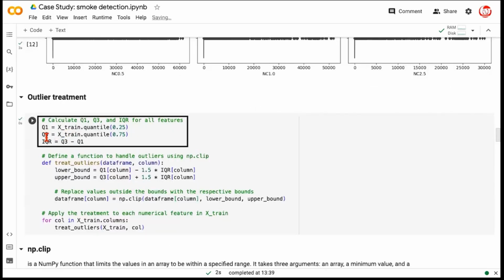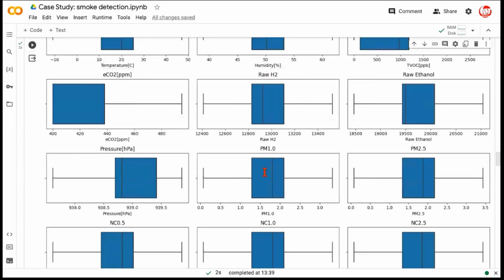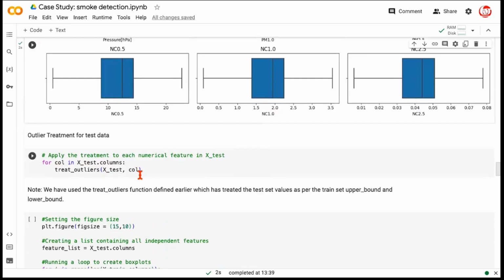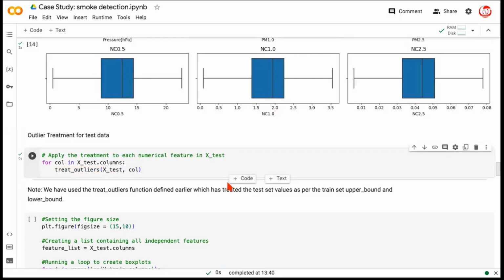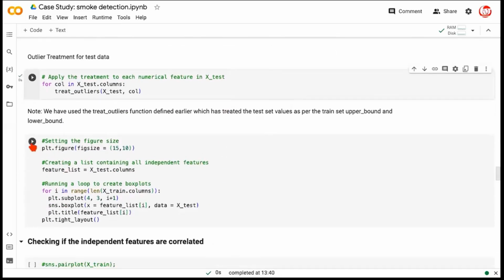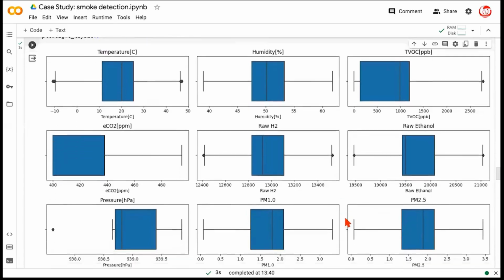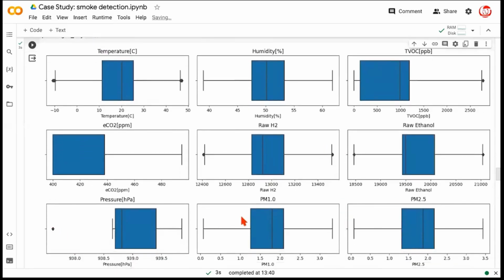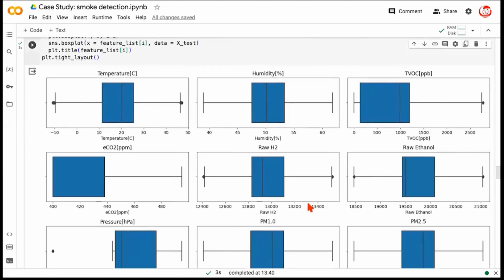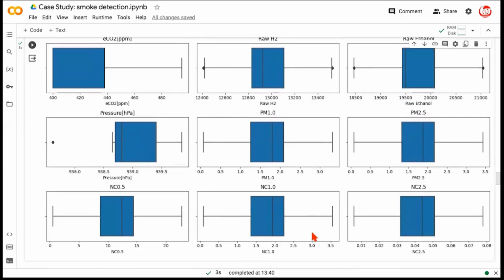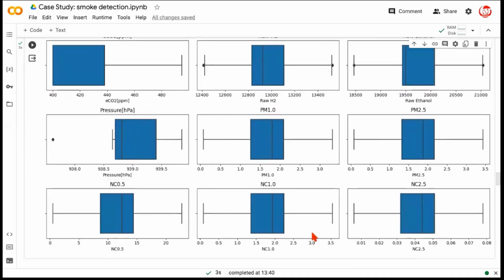Now, based on the quantiles that we found in the training data, we are going to treat the test data as well. For the test data, we do not do separate outlier treatment. We don't determine the upper limit and lower limit again. We are calling the same function we defined above directly on the test data, and it will modify the test data as per the boundaries found in the train data. And if we check the presence of outliers in the test data now, we have just some borderline cases, but by and large, the outliers have been treated. Exceptions are there for a few features, but more or less, the outliers are minimal in the case of test data already. It's not as bad a situation as we had to begin with in the case of train data.